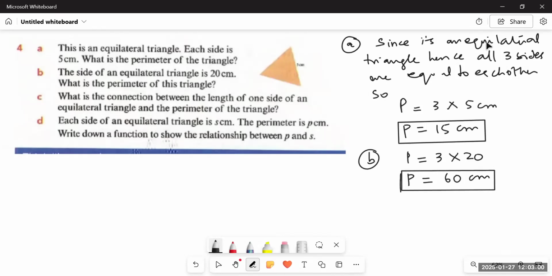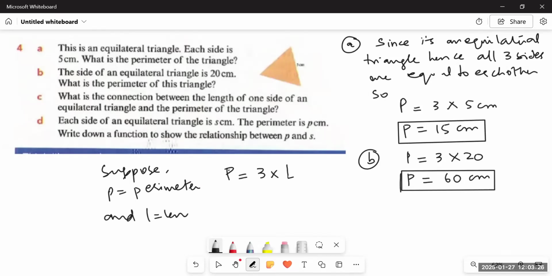Now, what is the connection between the length of one side of an equilateral triangle and the perimeter of the triangle? We can say that P is equal to 3 multiplied by L. Suppose P is the perimeter and L is the length of one side. Then P is equal to 3 multiplied by L. This is the relation between the perimeter and the length of an equilateral triangle.